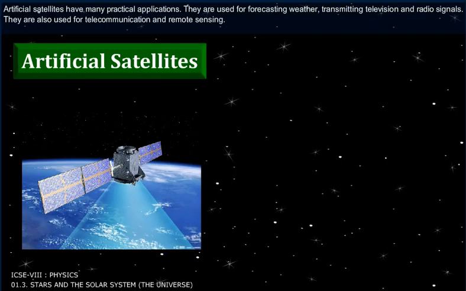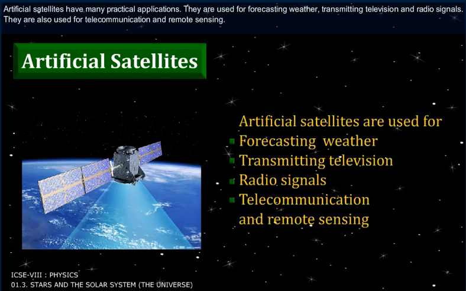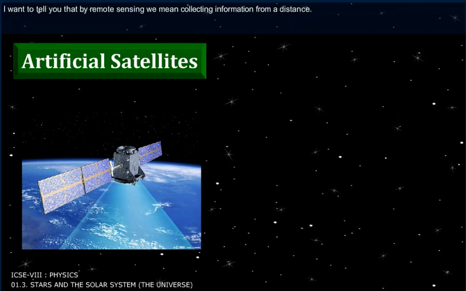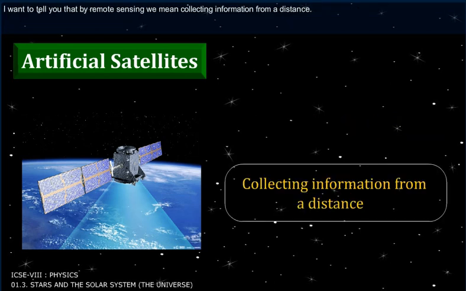Artificial satellites have many practical applications. They are used for forecasting weather, transmitting television and radio signals. They are also used for telecommunication and remote sensing. I want to tell you that by remote sensing, we mean collecting information from a distance.